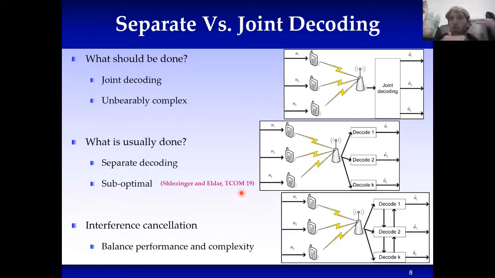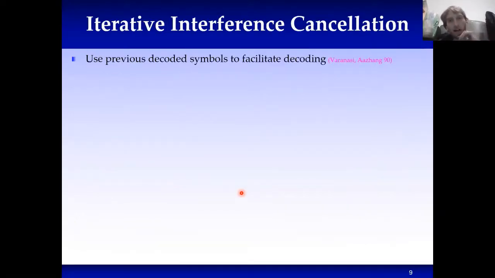So it's somewhere between joint decoding and separate decoding, and it balances performance and complexity. In particular, under the family of interference cancellation methods, there's the set of what's called iterative interference cancellation methods, which simply recover all the symbols and then use those recovered symbols to facilitate the same recovery all over again, and do it in an iterative manner.